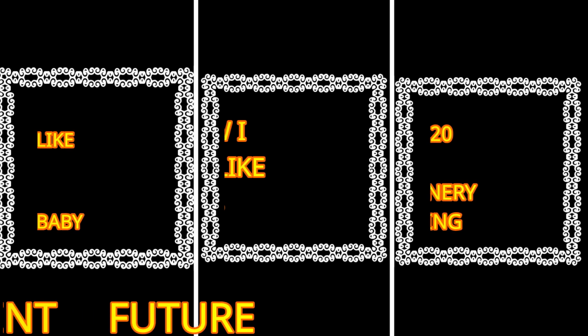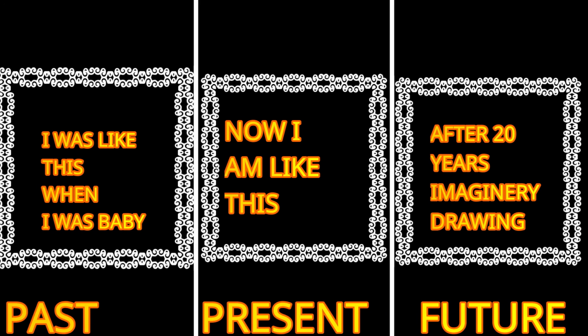Now try this out at your home. See, stick your past photo in the first frame. That is how I used to look when I was a baby. And see, in the second frame you have to fill your current picture, and in the third frame you have to fill an imaginary drawing of 20 years. That is how you will be looking after 20 years. It's really interesting. Try this out at your home.